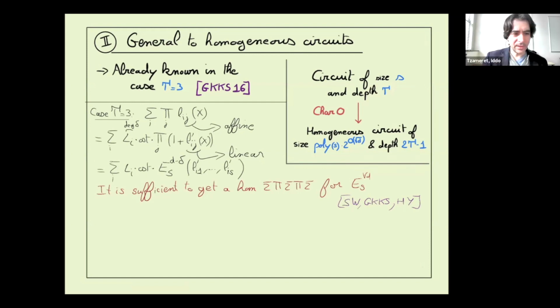Yeah, may I ask, so you essentially use here characteristic 0 or a large field to do this interpolation, but is it known that for instance, for a finite field, it's impossible to do this? I mean, it's known that symmetric polynomials are hard, but is it possible to show a separation on finite fields between homogeneous and non-homogeneous circuits for small depths?